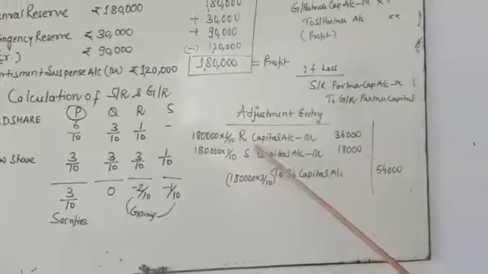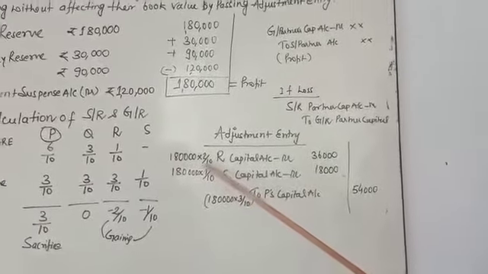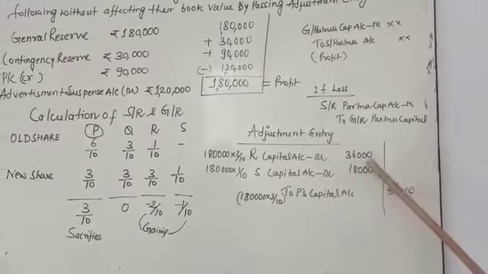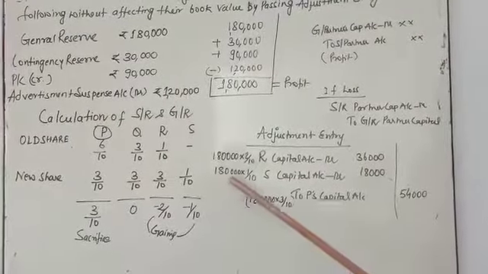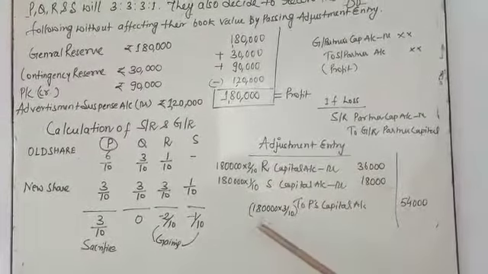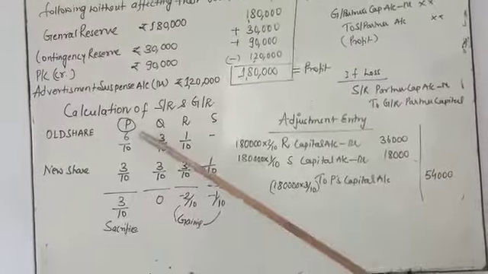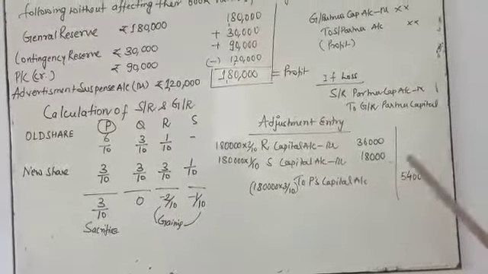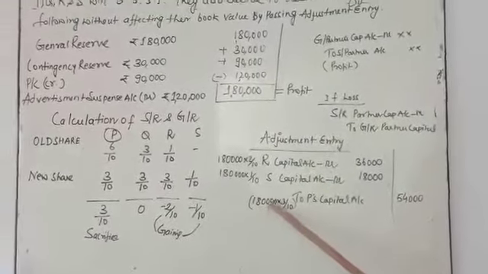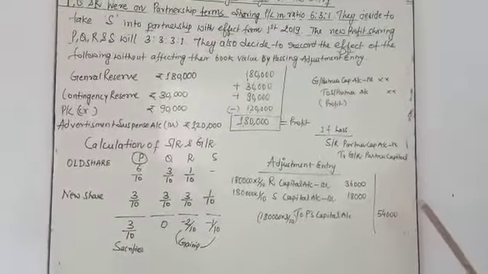R is a gaining partner, so 1,80,000 multiplied by 2/10 is 36,000, and 1,80,000 multiplied by 1/10 is 18,000. P is the sacrificing partner: 1,80,000 multiplied by 3/10 is 54,000.